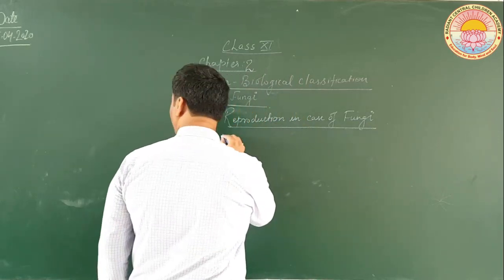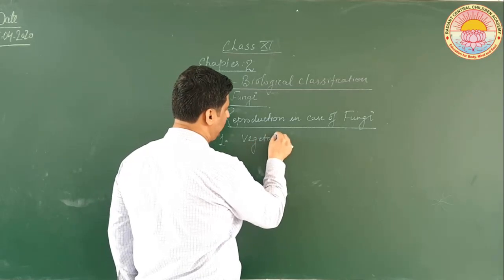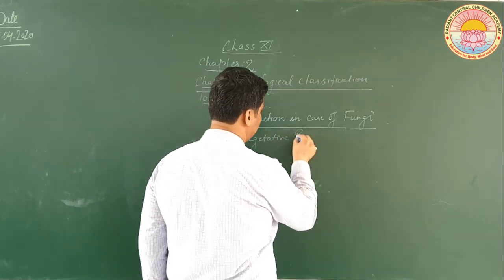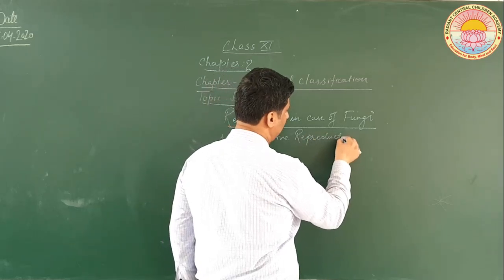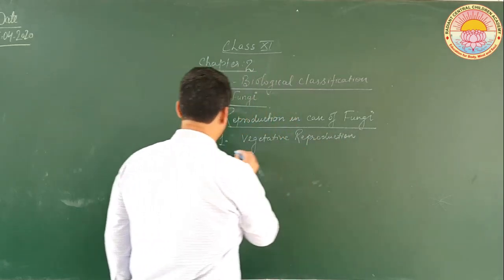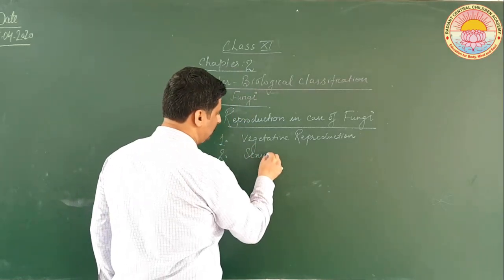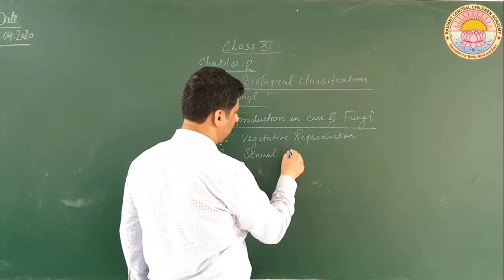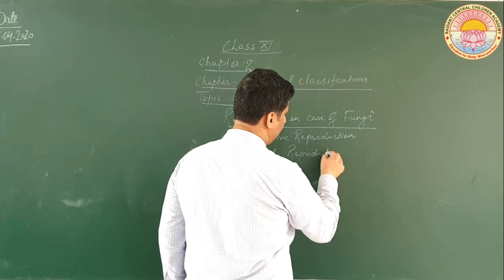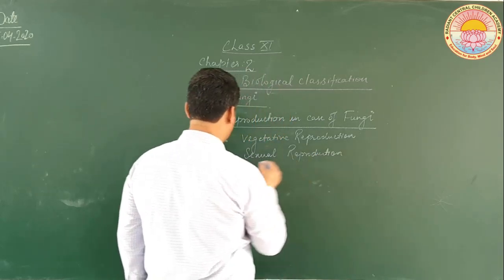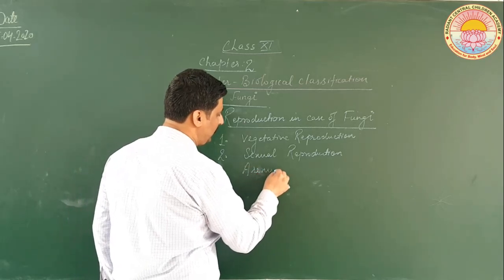Okay. We have three types of reproduction: vegetative reproduction, then we have sexual reproduction, and then we have asexual reproduction. Those are the three ways in which the algae can reproduce.